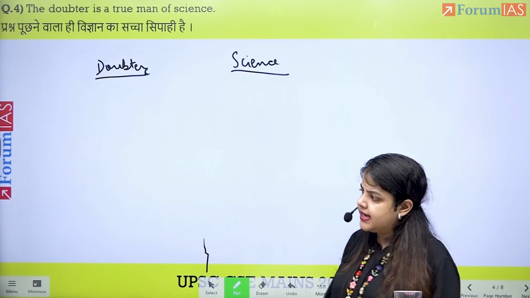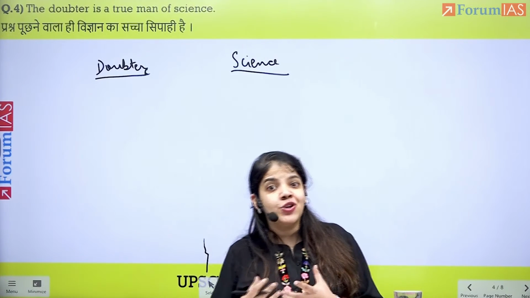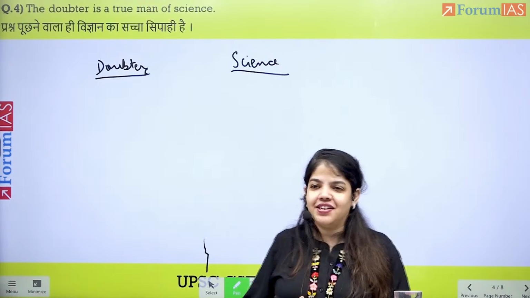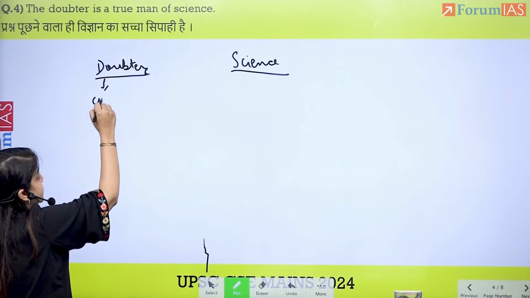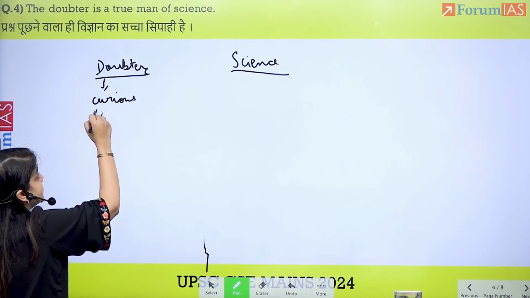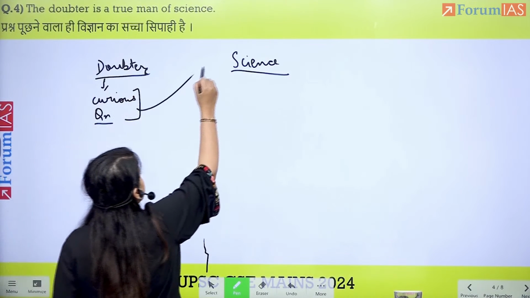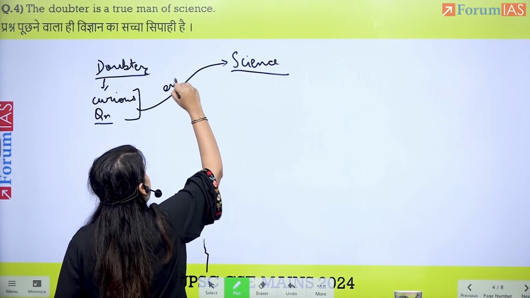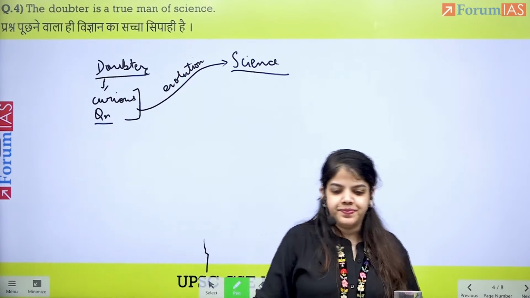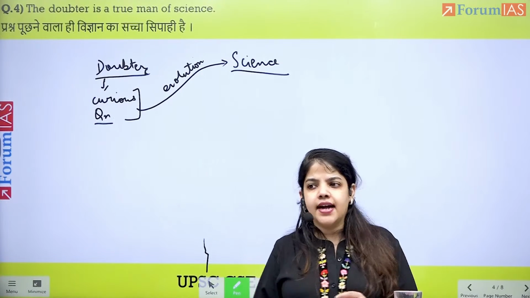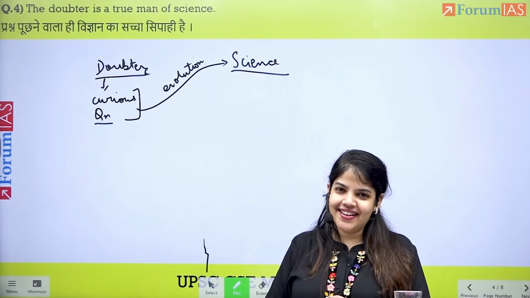This topic means that one of the key ideas that has led to the evolution of science is curiosity. What does being a doubter mean? It means a person who is curious, who keeps asking a lot of questions. And it is this curiosity and ability to ask questions which has led to the evolution of science.